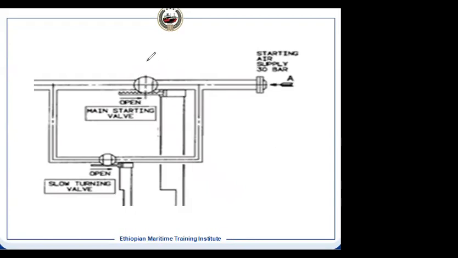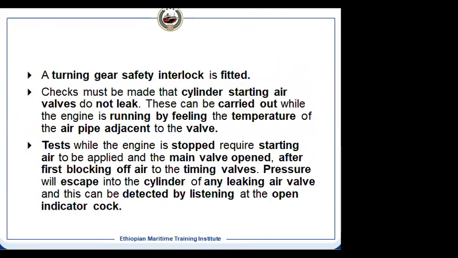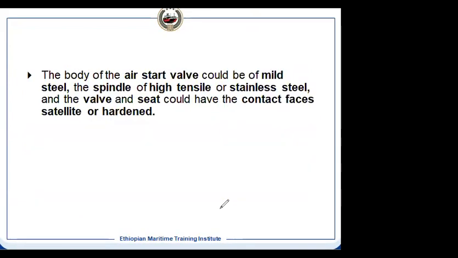So in that case, what will happen? You shut the distributor valve and put the lever in the start position so that this valve can be opened. Once you put it in the start position, the signal comes here and we can open this valve. Then we can check if there is any leakage of the cylinder air starting valve or not. So this is the way we test it, and the leaking one is detected, and then we can repair it, we can overhaul it.